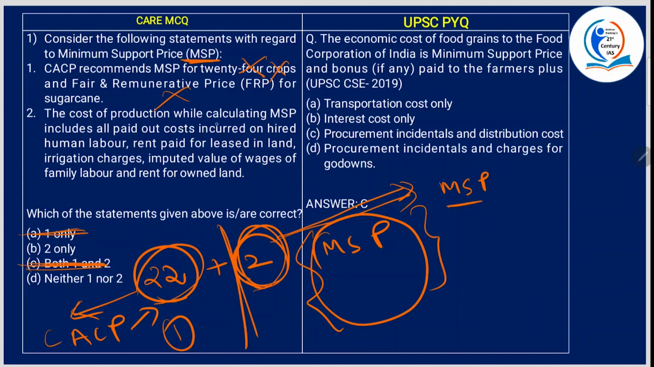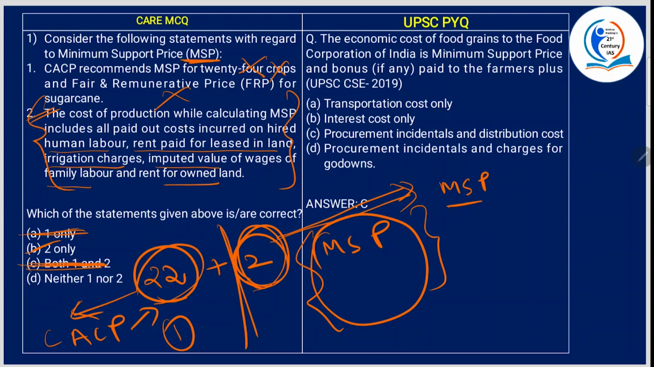The cost of production while calculating MSP includes all paid out costs incurred on hired human labor, rent paid for leased land, irrigation charges, imputed value of wages of family labor, and rent for owned land. So yes, all the factors will be taken into consideration. Maximum. So this is correct. 2 is correct.